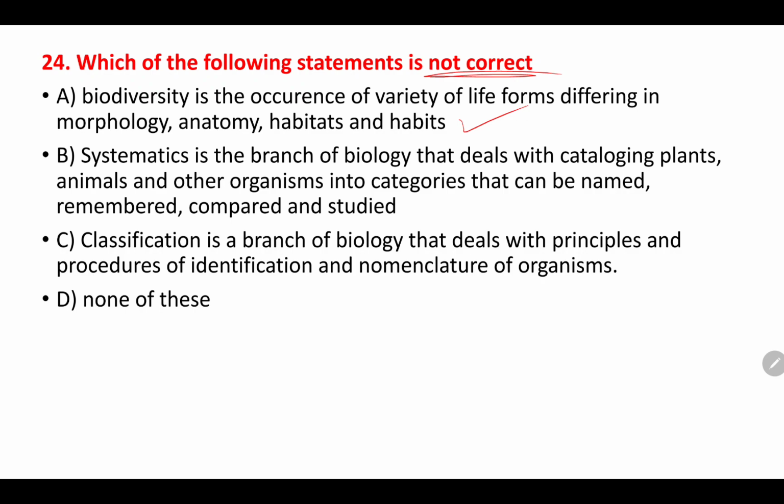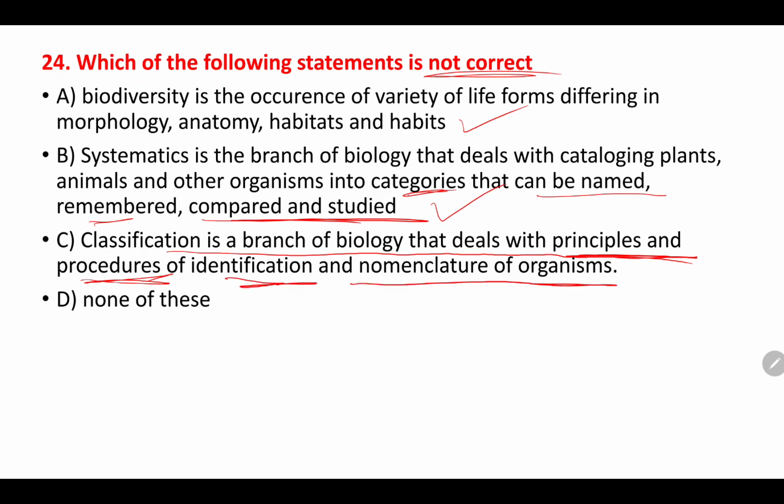Then coming to systematics, it is a branch of biology that deals with cataloging plants, animals, other organisms into categories, yes, that can be named, remembered, compared and studied. So this is also true. When it comes to classification, they have given that classification is a branch of biology that deals with principles and procedures of identification and nomenclature of organisms.